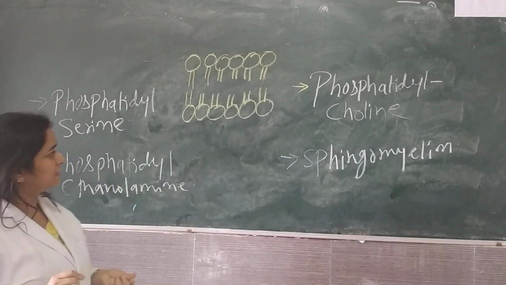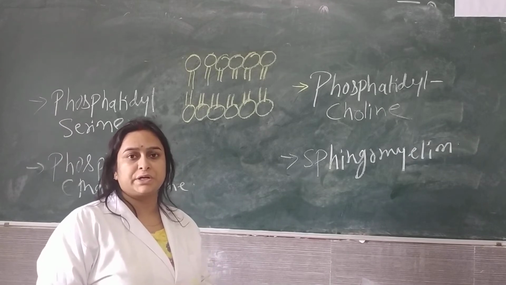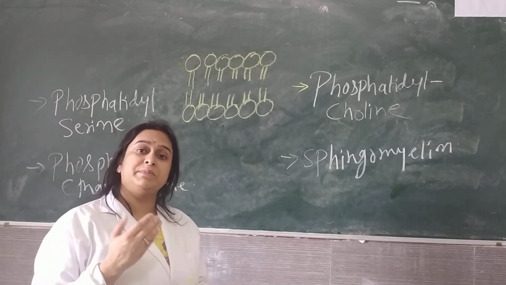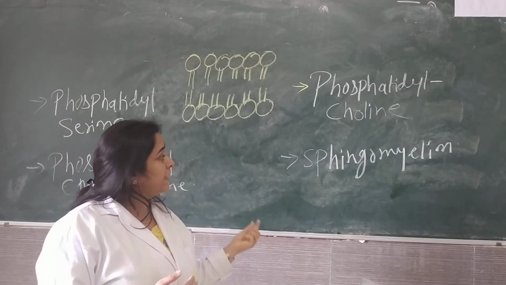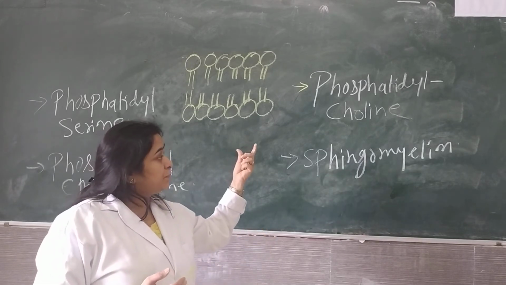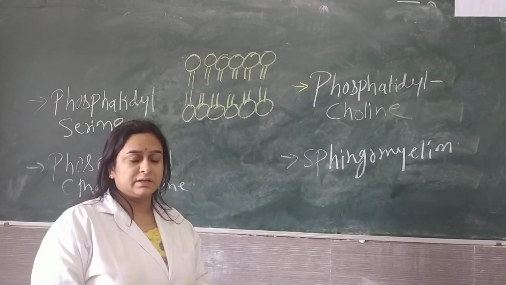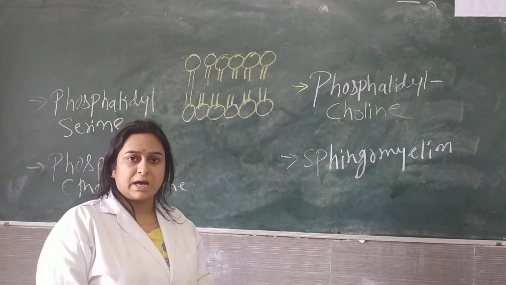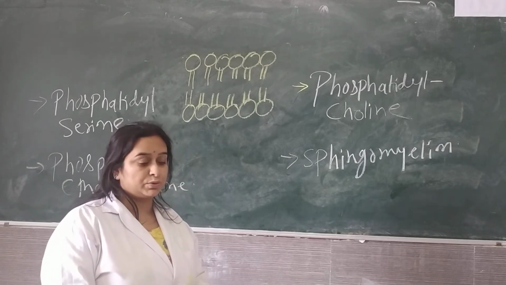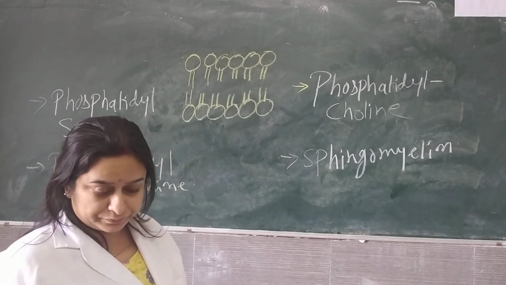So the phospholipids provide asymmetry to the cell membrane. Apart from different types of phospholipids which are oriented towards the ECF and ICF, proteins also provide asymmetry to the cell membrane, as well as carbohydrates.